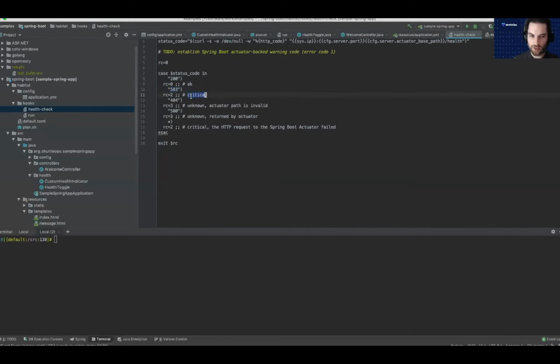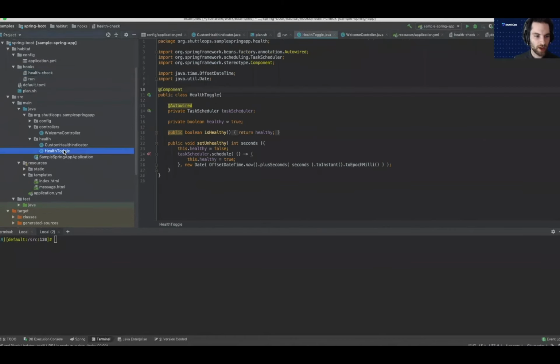This is going to be critical. If you supply the wrong actuator base path, you're going to have unknown. If you get a 404, or if you hit a 500, it's also going to be unknown. Anything else is going to be critical.